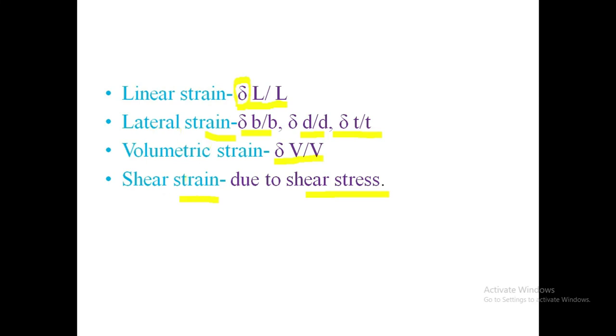is the shear strain. Linear strain is related to length, so it is the ratio of change in length to the original length. Lateral strain is the ratio of change in lateral dimension to the original dimension. Volumetric strain is the ratio of change in volume to the original volume, and shear strain is due to the shear stress. These are about stress and strain.